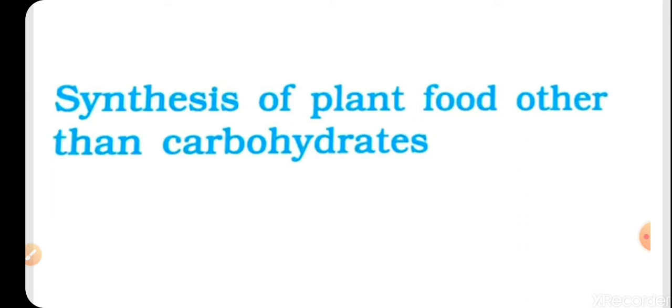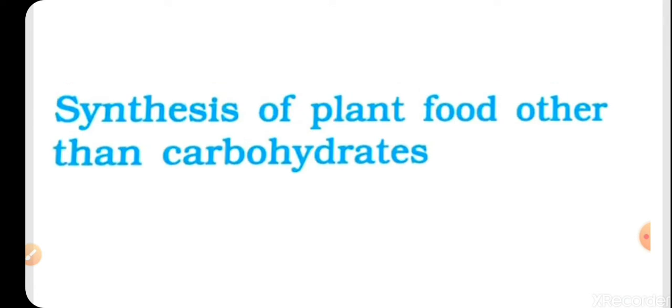From where do they get proteins? Today we are going to learn about it. Our topic is synthesis of plant food other than carbohydrates.